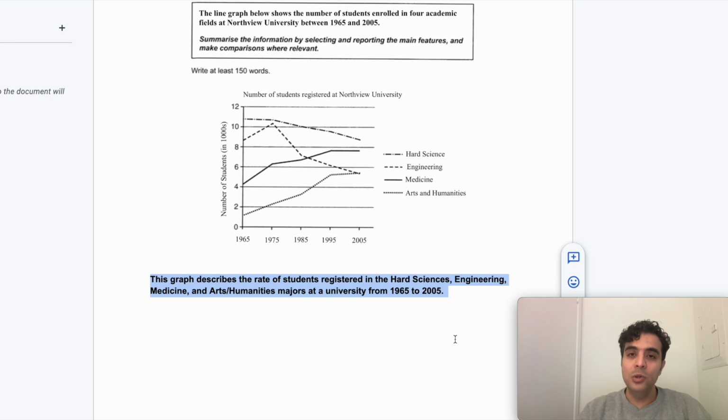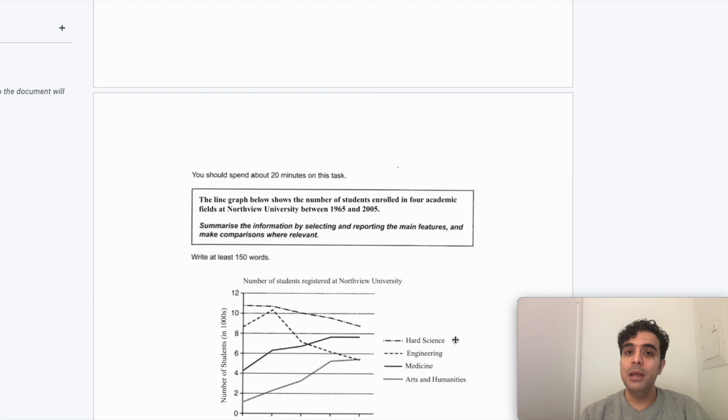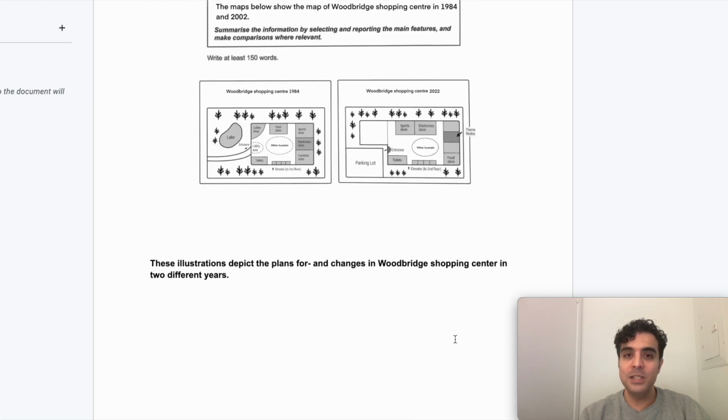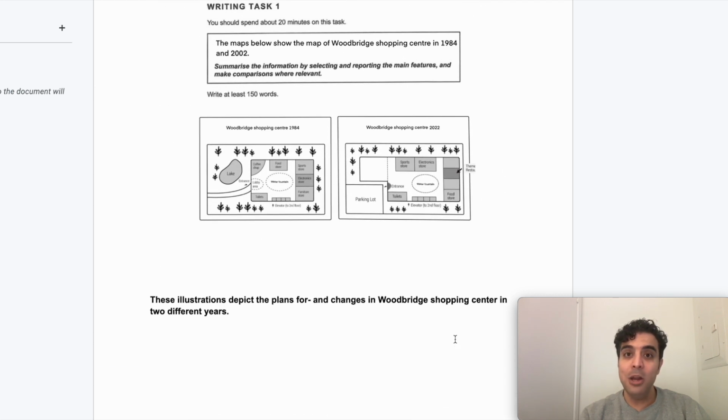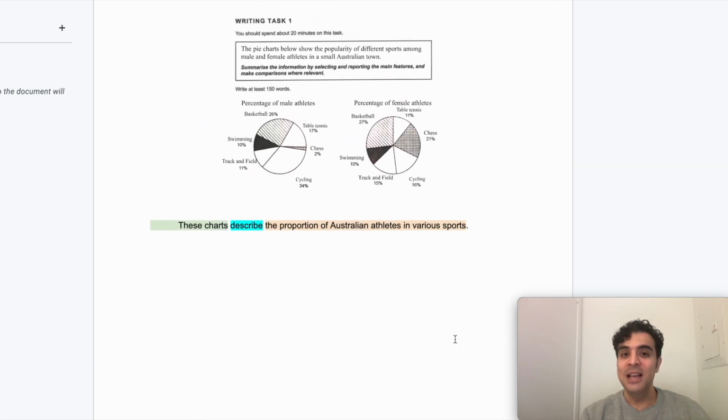What I want you to do is show me how you have paraphrased these sentences in these 3 examples that I just showed you. And in the comments, share your responses and let me know if you managed to make some additional changes, in addition to the things that I have showed you.